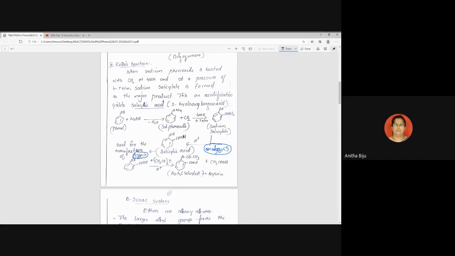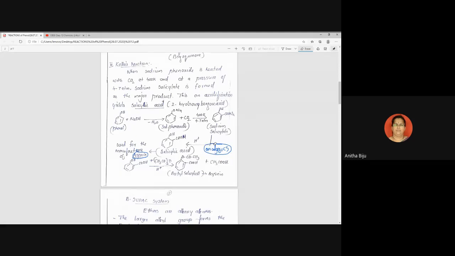But children are not supposed to take aspirin. Only with the doctor's prescription can we consume it. Otherwise, we are not supposed to take aspirin. The reason is it is highly acidic in nature, and it will cause some side effects. Anybody wants to say something? Somebody's mic is on. So this is all about the general introduction regarding the reaction.